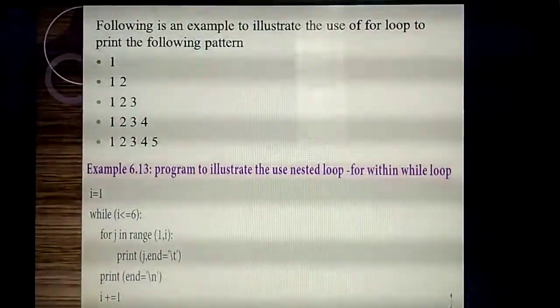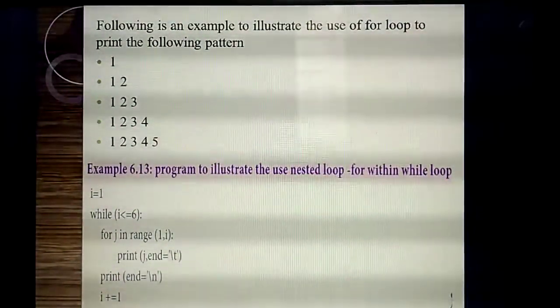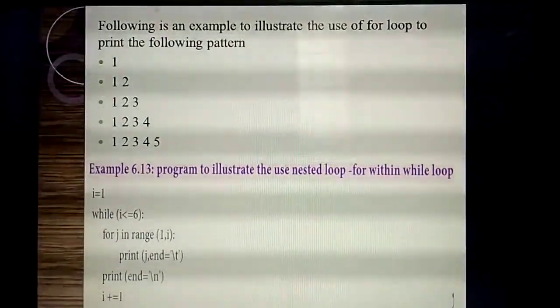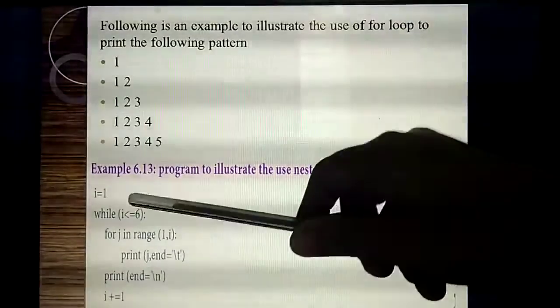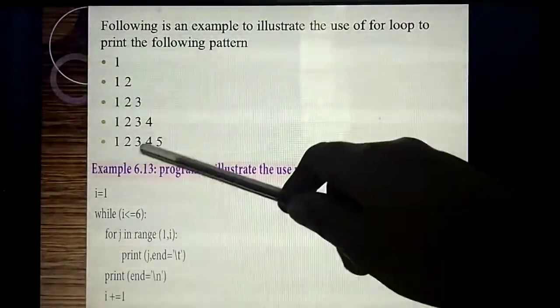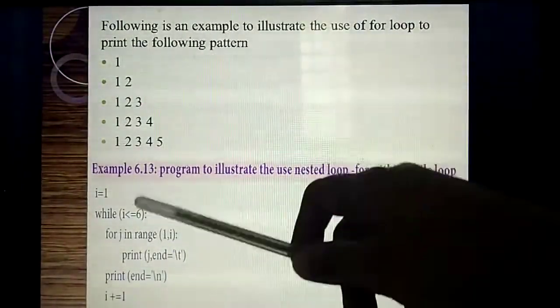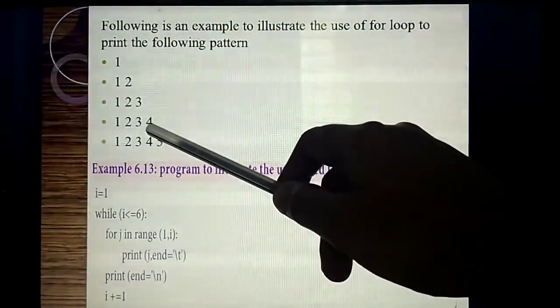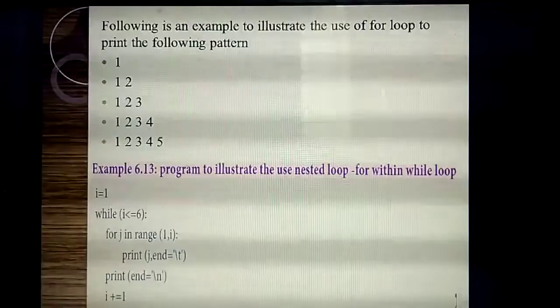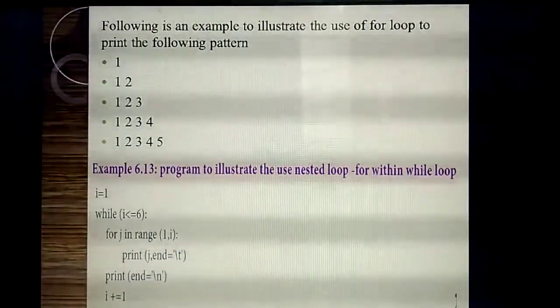Always inside the range function in a for loop, it will take values up to the last value minus 1, n minus 1. That means if you give 6, it will print up to 5. In this place, if you give 5, you will get the output only up to this. Why? 5 minus 1, 4. Understand?